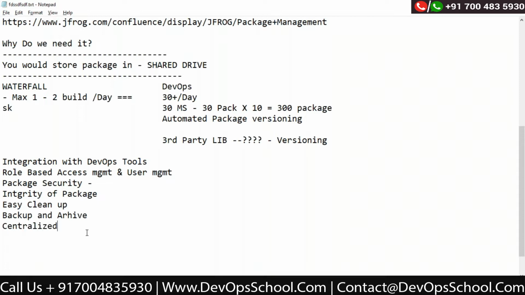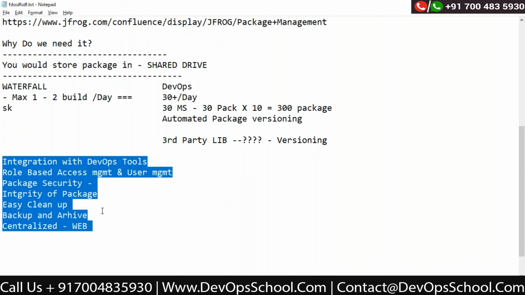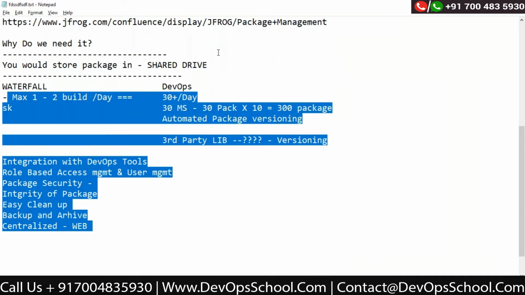Centralized for everyone. It's a web-based utility, so it's very easy to access by everyone, no matter how many products you have, how many teams you have. So it can be one artifact that serves the purpose for multiple teams, multiple departments, multiple projects, and all stuff like that, right? So there are so many reasons for that. So we opt for